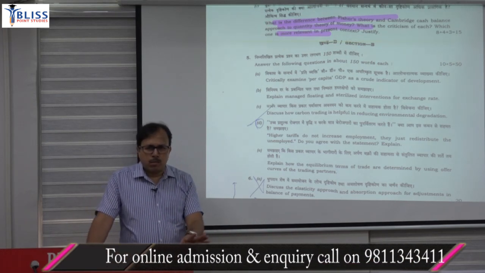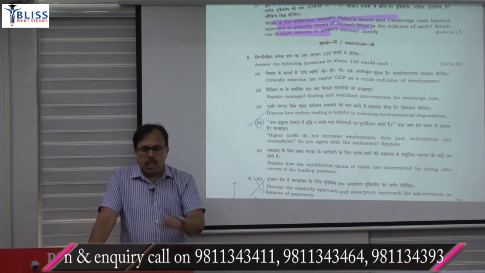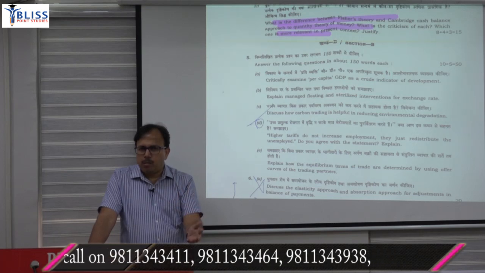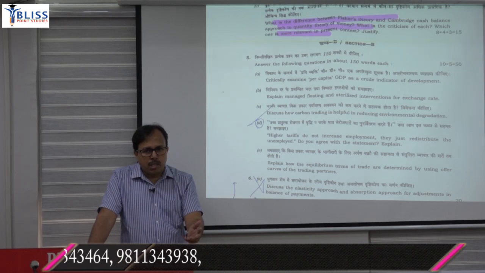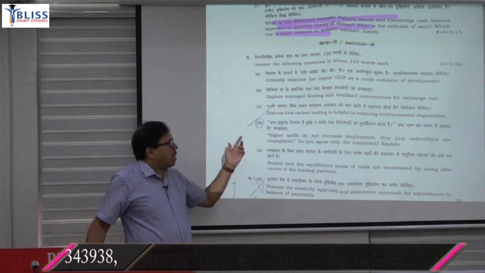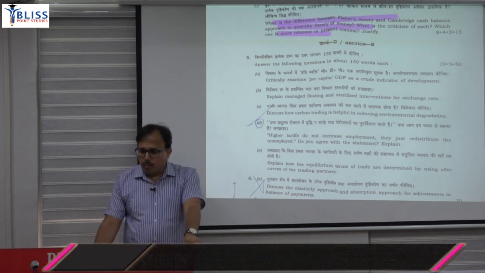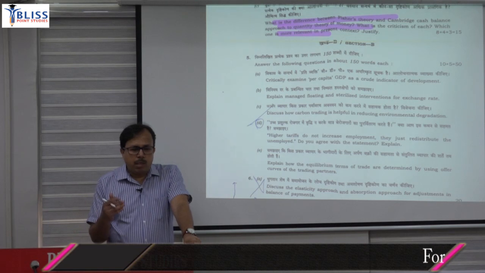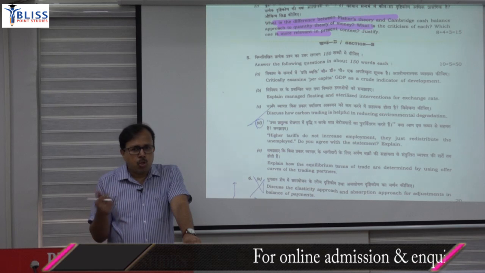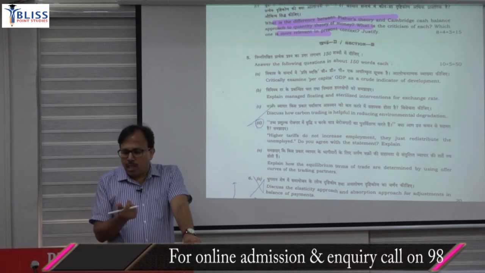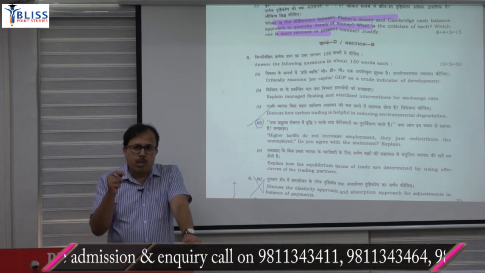So, it was a general question: in what way can GDP per capita be considered a crude indicator of development? Explain that as the meaning part also, and what is the limitation of it also. So, it is a unidimensional concept. Per capita income takes into account only income as the dimension, but ignores the achievement in life expectancy, in education, and distribution of income. So, those things are not included in per capita GDP. So, you have to critically examine, that means you have to find out the drawback.